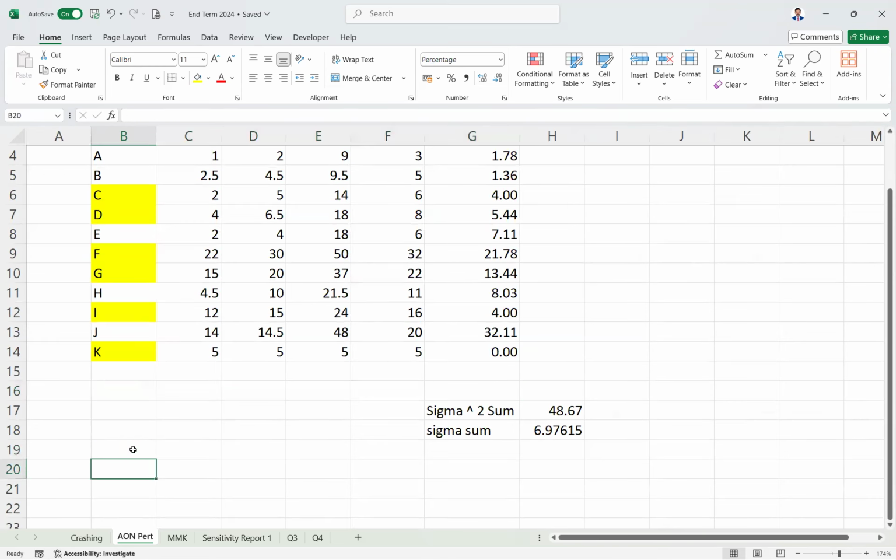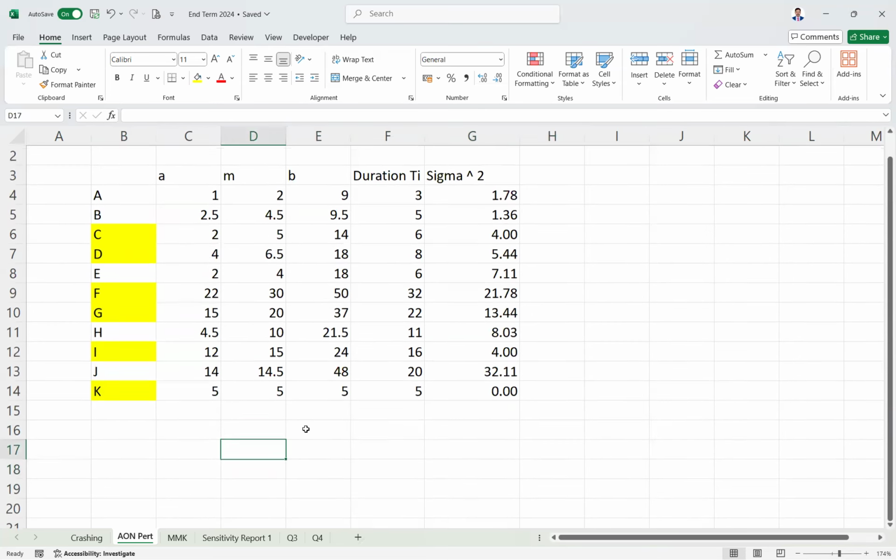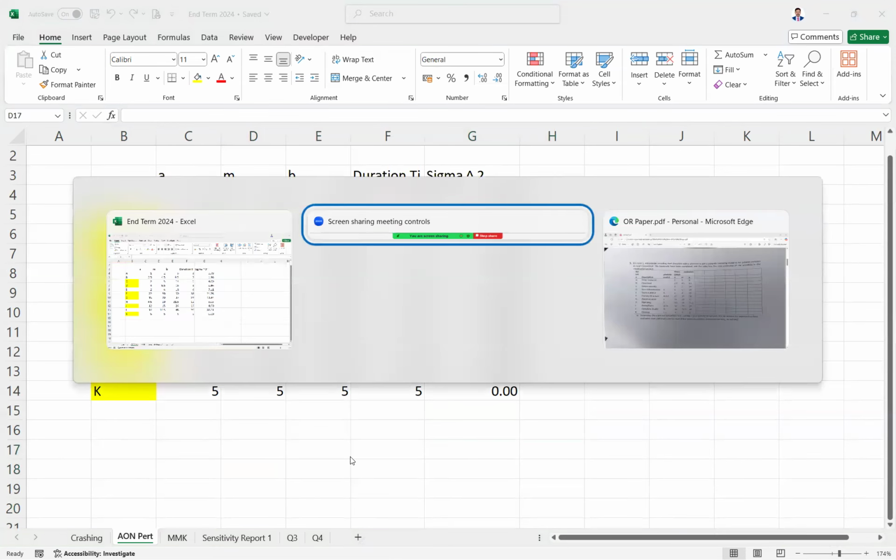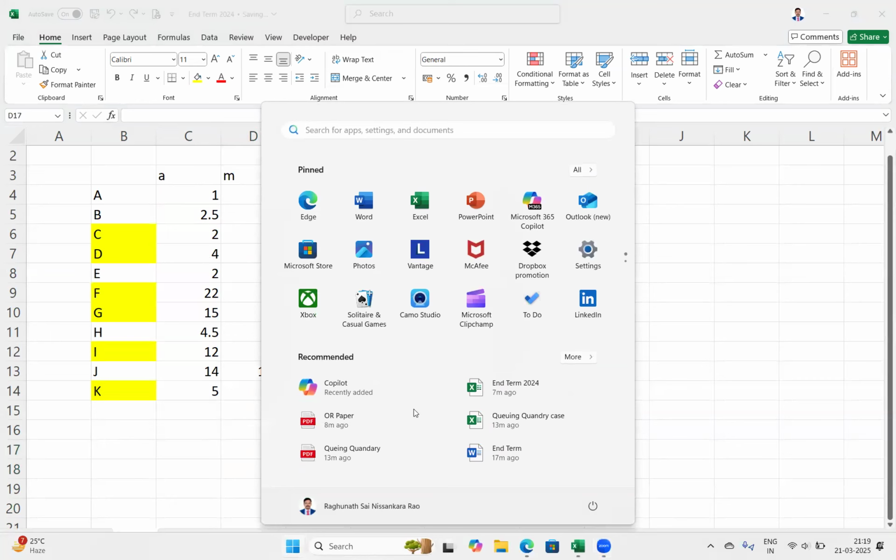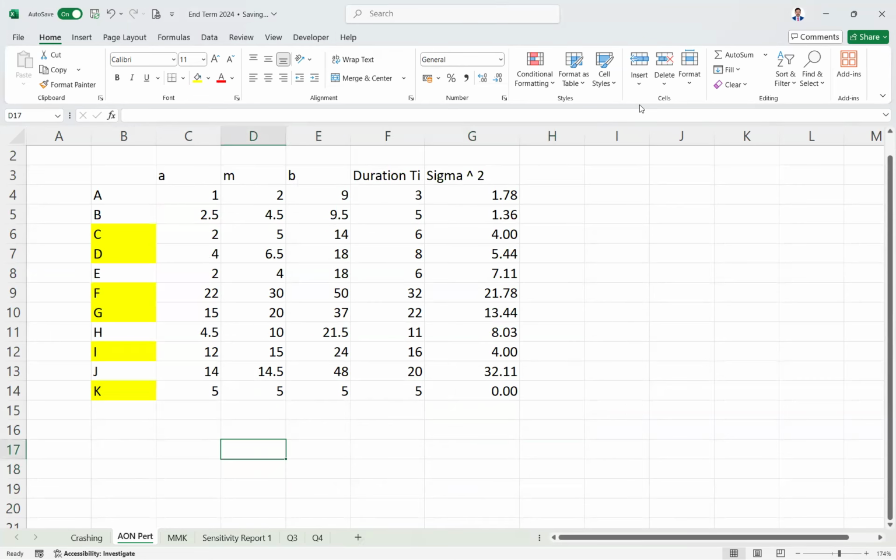At any point, if you want to speak anything or if you have doubts, just let me know. Please share the past paper also on the group. Okay, I'll send the paper. I think the paper is already there.